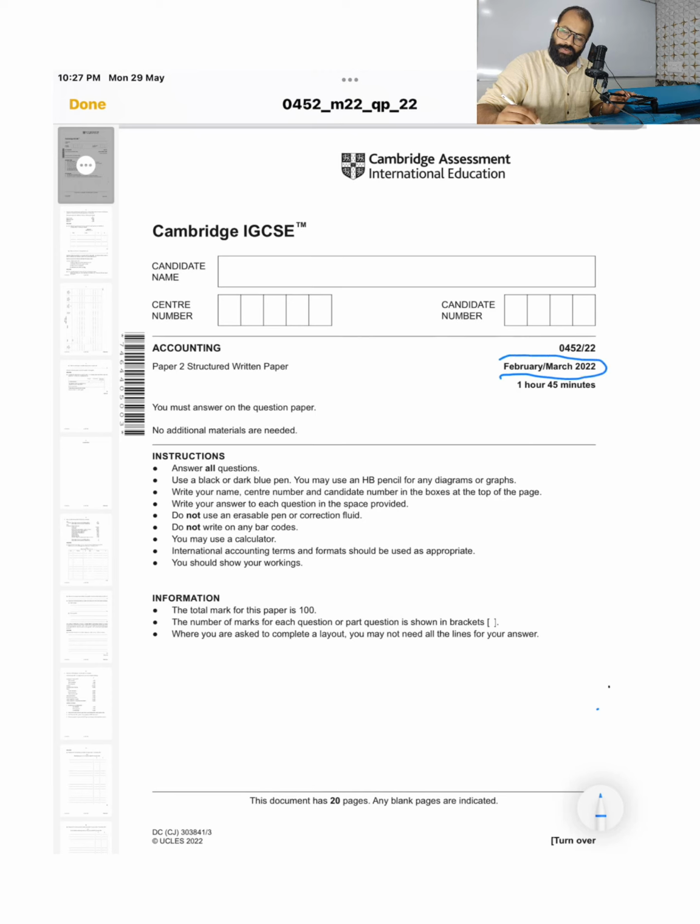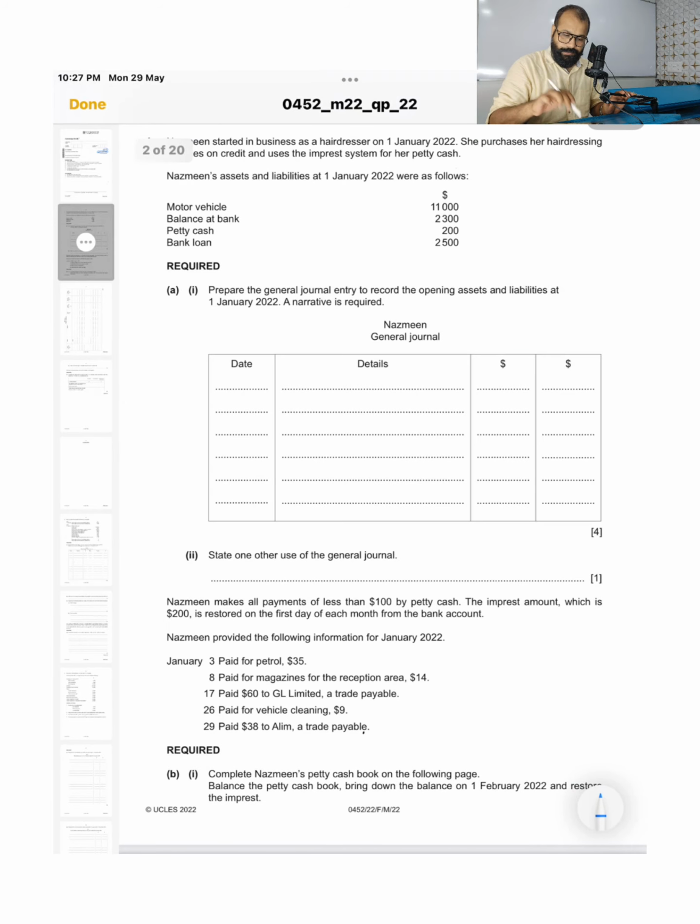In this video we are going to solve the IGCSE Accounts past paper, Feb/March 2022, paper code 22. Okay, so let us start with the first question.